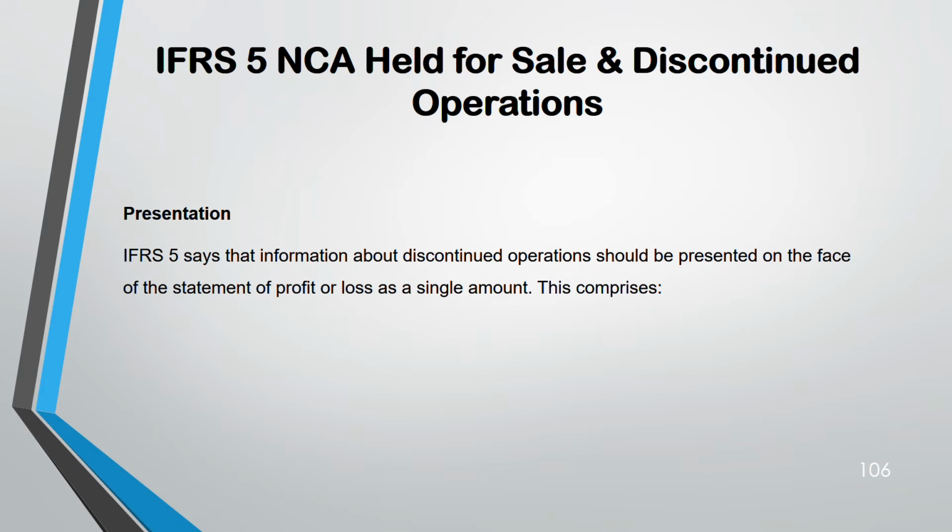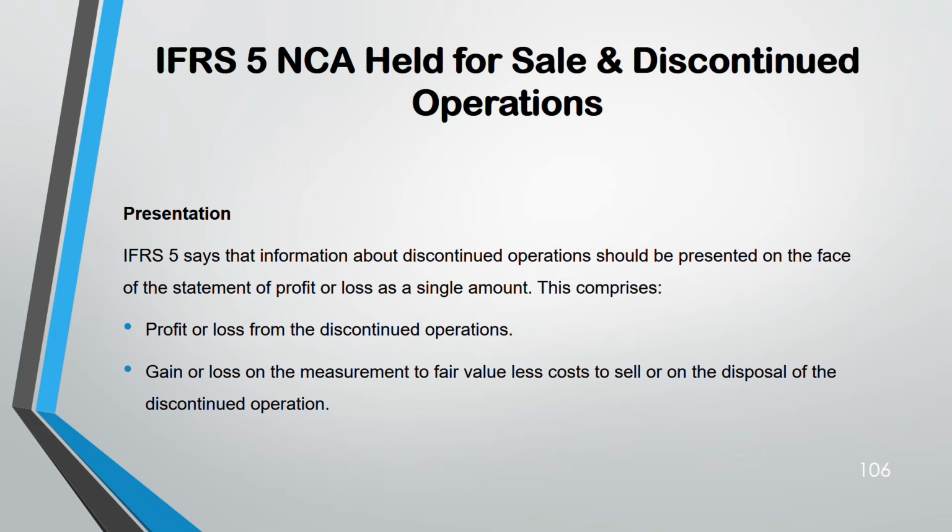Presentation: how do you present? You can present them on the profit and loss account as a single item, like profit and loss from discontinued operation. You can write this in one line. Or gain or loss. Okay, this can include gain or loss on the remeasurement to fair value less cost to sell, or on the disposal of the discontinued operation. Okay.